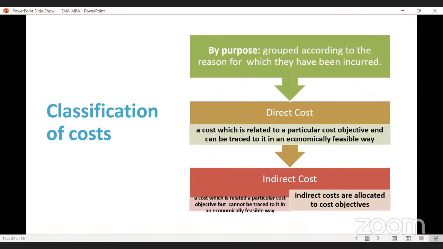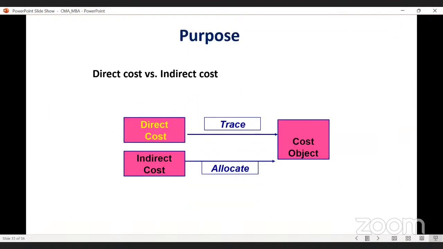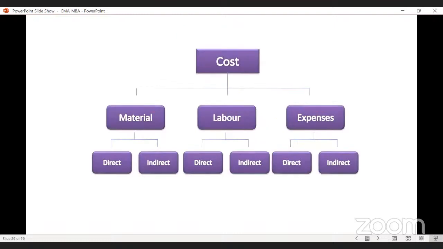On the basis of purpose or objective, the cost may be direct cost or indirect cost. Direct cost can be traced easily. Indirect cost we have to allocate; we cannot trace it.